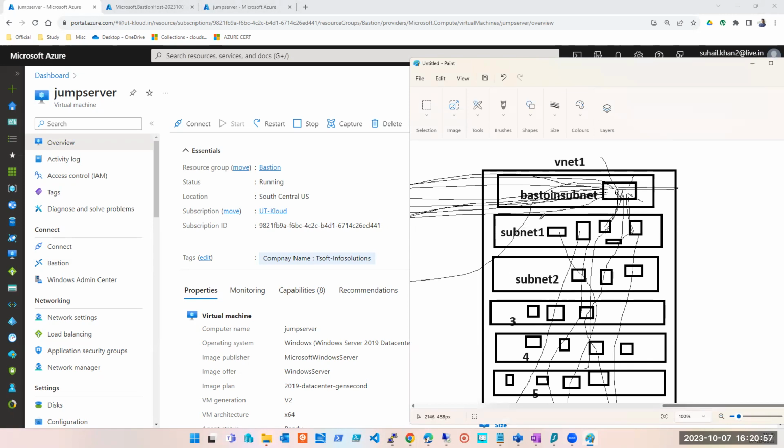Each subnet will have 1 machine. This one will have 1 machine. This one will have 1 machine, and leave the Bastion subnet. And then create these machines without public IP, and then see how would you remote to those machines. You will not be able to remote. We are not talking about VPN as of now.